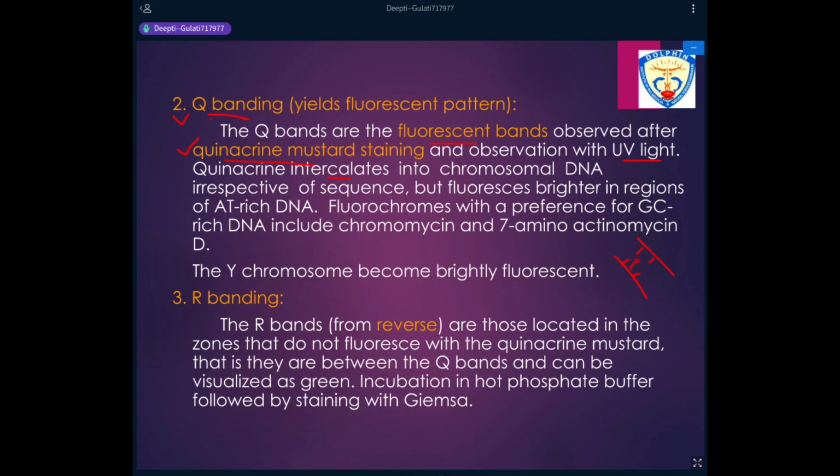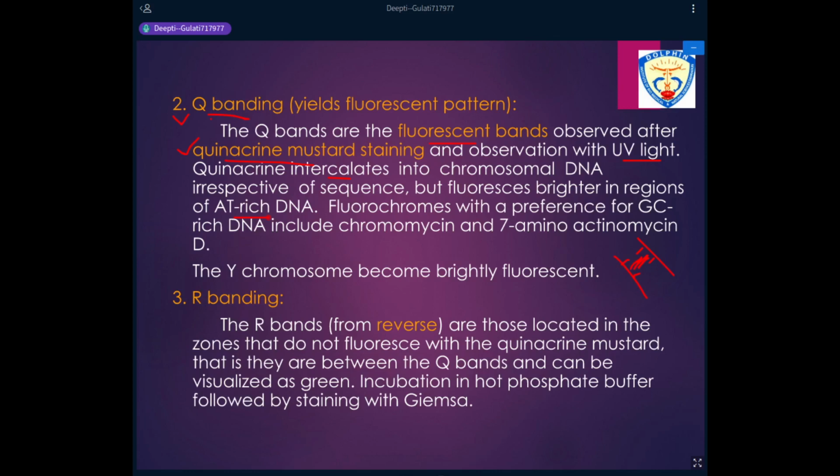So certain dyes intercalate in between these stacks of base pairs. Such dyes are known as intercalating dyes. Quinacrine mustard is one example of an intercalating dye. It intercalates between the stacks of base pairs, but is more specific for AT-rich DNA.